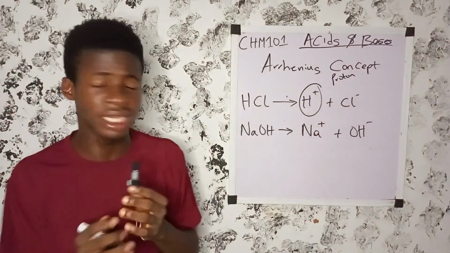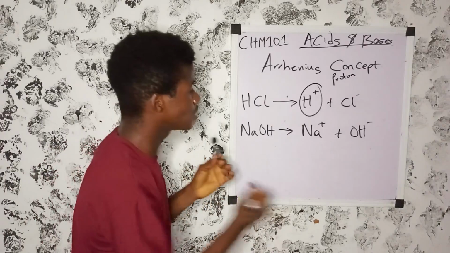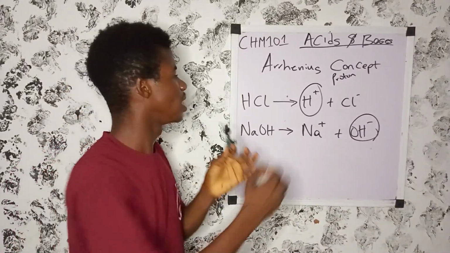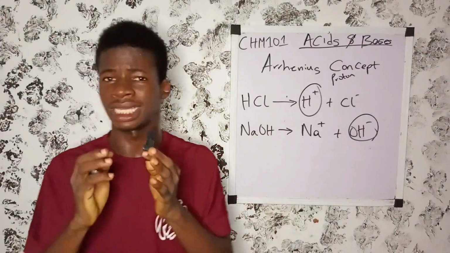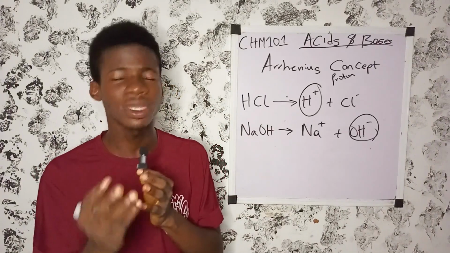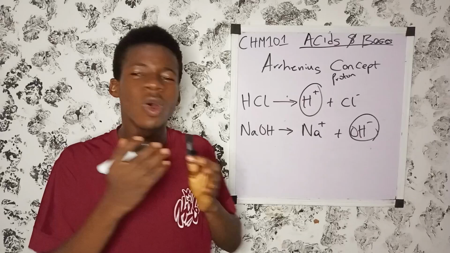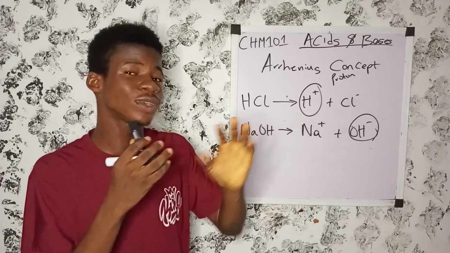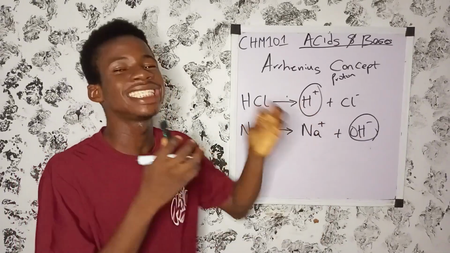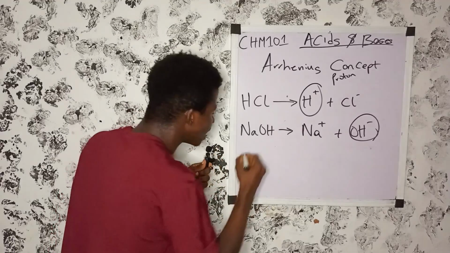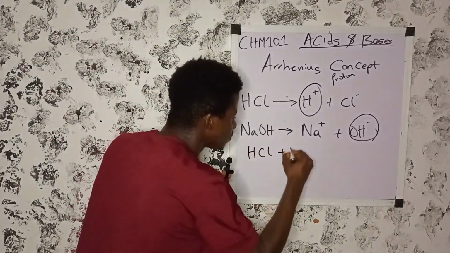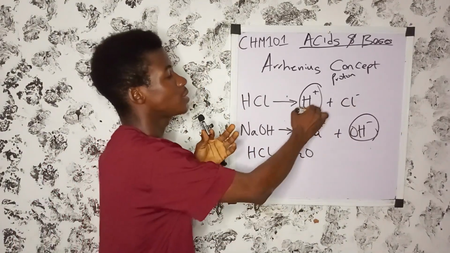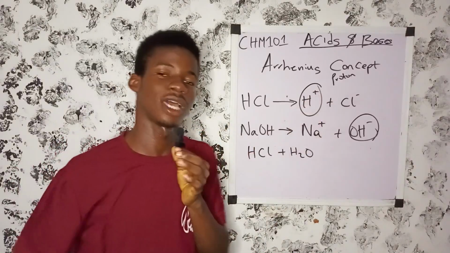Then he defined base to be any substance that dissolves in water to produce what? Hydroxide ion. Now, this definition about an acid is streamlined. When I mean streamlined, it's not 100% correct. This is because it was found out that when an acid dissolves in water, proton ion is not formed. I don't know if you understand.